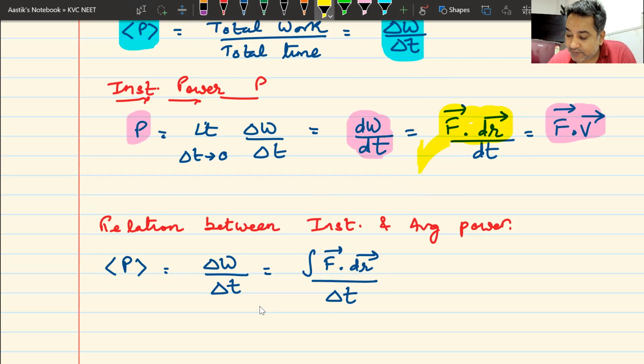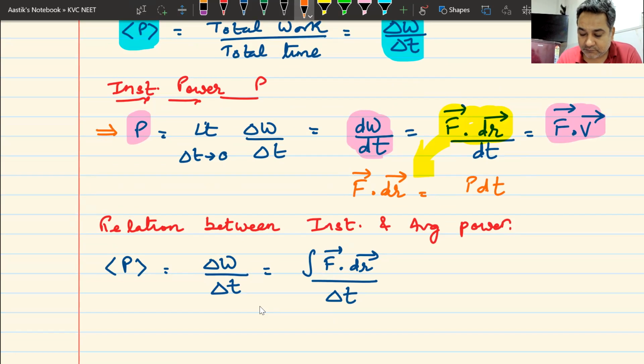I can write f dot dr as p into dt. So f dot dr becomes p into dt, and therefore integral of f dot dr becomes integral of p dt.